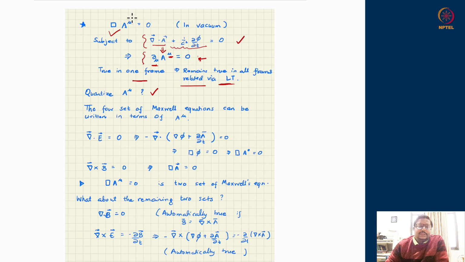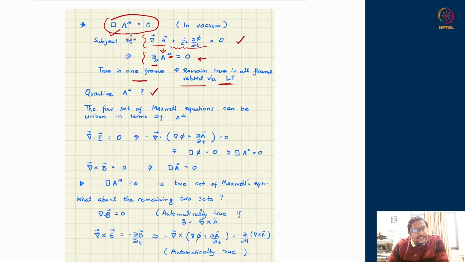Now, we believe this wave equation is the story of electromagnetism. So somehow the whole of electromagnetism should be contained within this. It is not that I'm just quantizing some effective equation which I have landed upon accidentally, because in deriving this equation, remember, we used Maxwell's equations one after another. So whatever I'm going to quantize should describe not just one equation coming from Maxwell's equations, but the whole set of Maxwell's equations should be contained by A^μ.